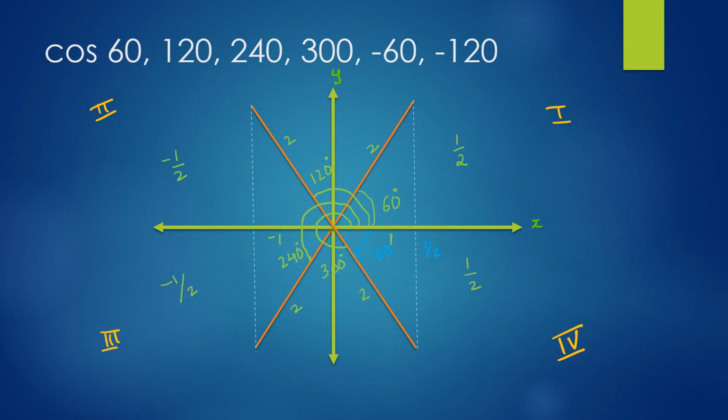Let's delve a little bit deeper. If I find a negative angle which falls in the third quadrant, the cos will become negative. It does not follow the formula. It's a little difficult to draw now for me.